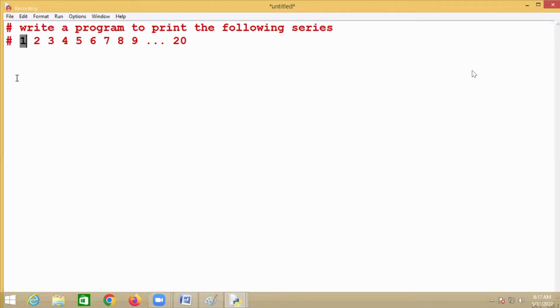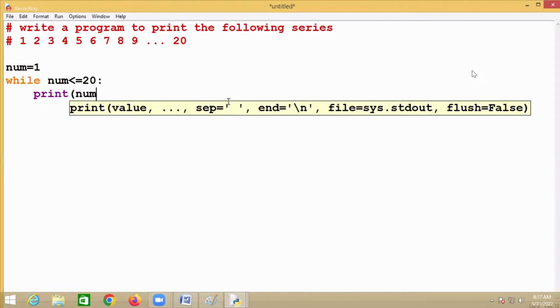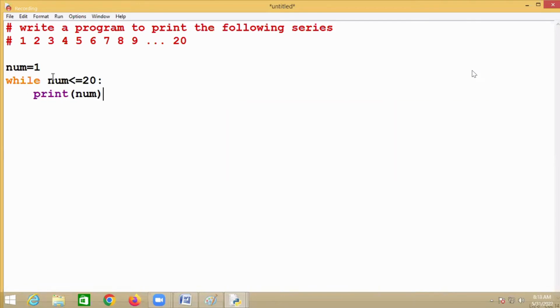So where does the number start here? At 1. You have to print up to what here? 20. So what is your condition? While number is less than or equal to 20. Is 1 less than or equal to 20? Yes. Print the number. What is the value of number here? 1.